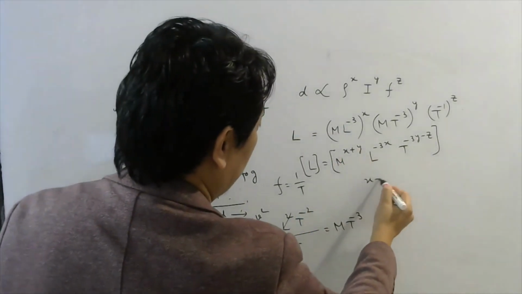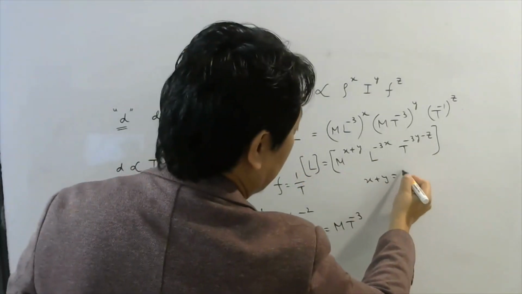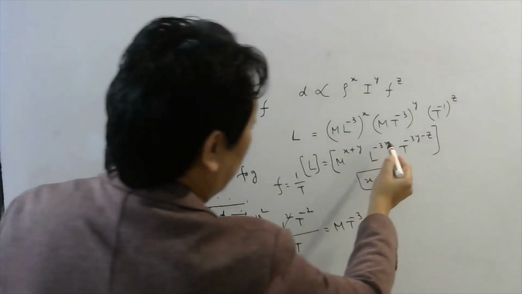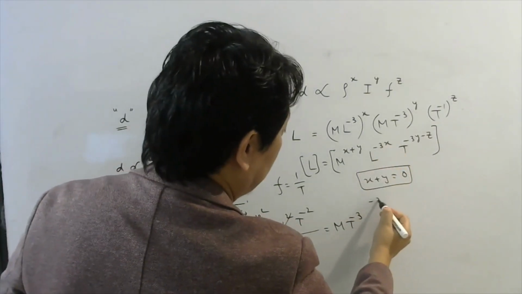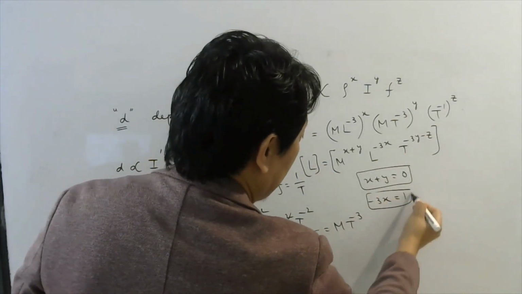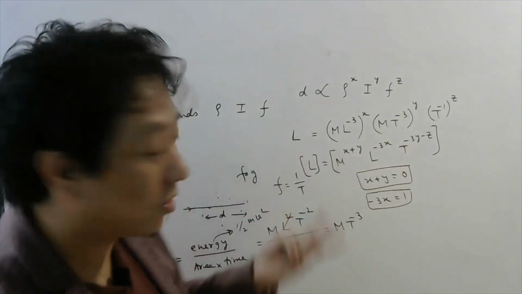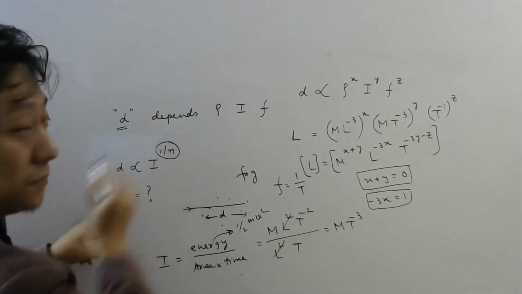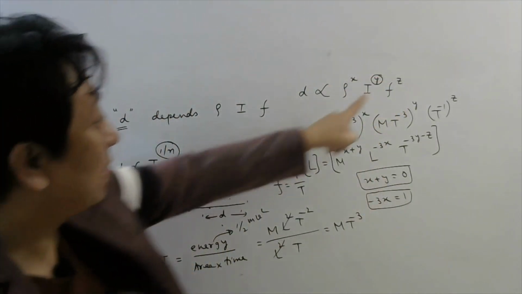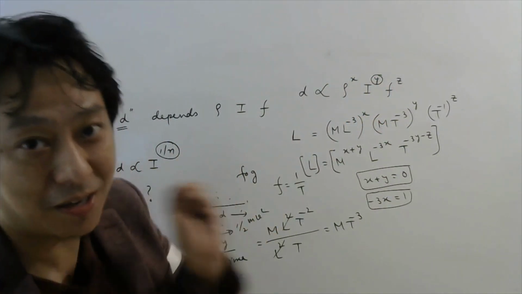So the power of mass is x plus y, and on the left there is no mass, so x plus y would be 0. This is the first equation. Then the power of L is minus 3x, and the power of L on the left is 1. Now don't try to find the power of t and equate, no need, because we need to find only y. We don't need to find z and we don't need to find x. Don't waste your time unnecessarily in your entrance exam.